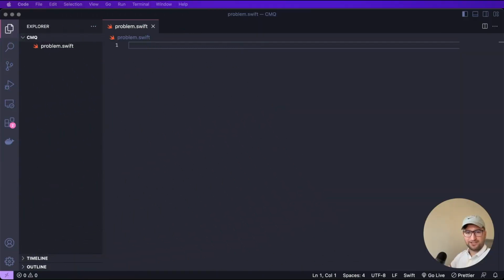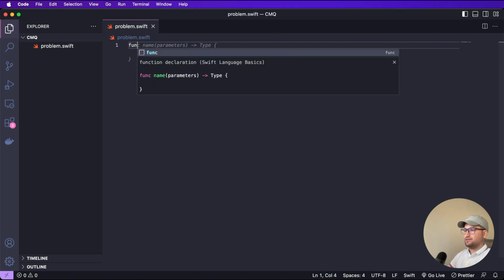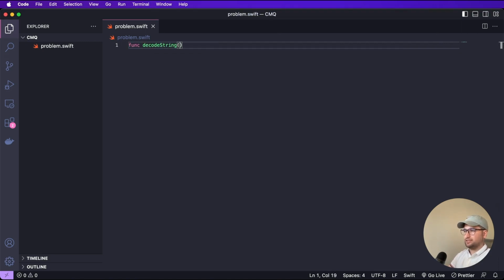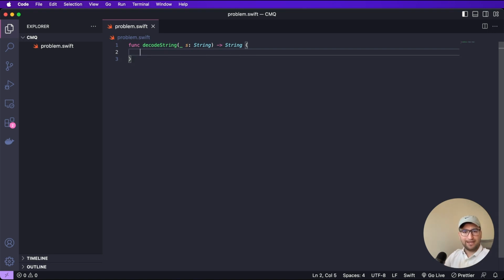Now let's define the function signature and try to solve this problem. So let's say decodeString, input for this function is a string, and return type is a string. To make the output for this problem, we need to traverse over the input string and find the integer and related string to that integer, right? And to keep a reference to each integer and related string for that integer, let me make a stack here. So let's say stack of type tuple of string and integer, and it's empty by default.